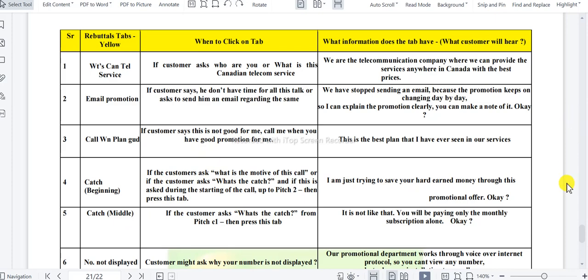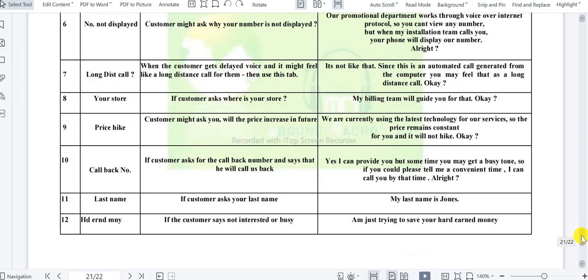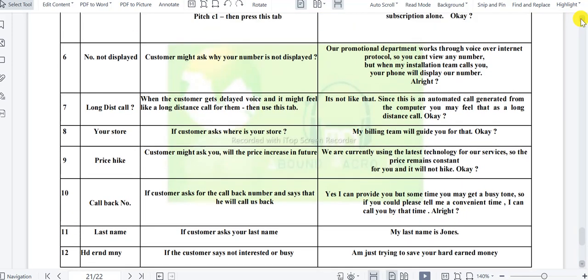Fine. That is what catch beginning, catch middle is. Number not displayed. Customer is asking why the number is not getting displayed on my phone. When the customer is getting a call from a company, the name of the company will be displayed on their home phone itself. But if it is not getting displayed, sometimes they might ask you. In that scenario, if they are asking you, you have to click number not displayed.